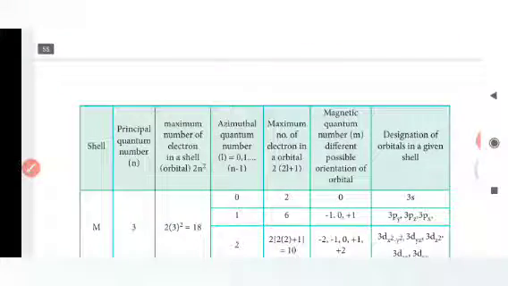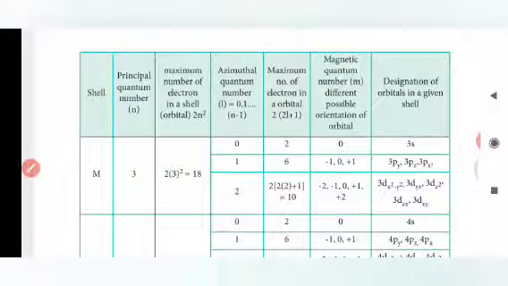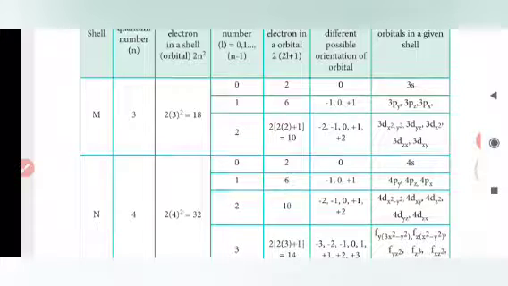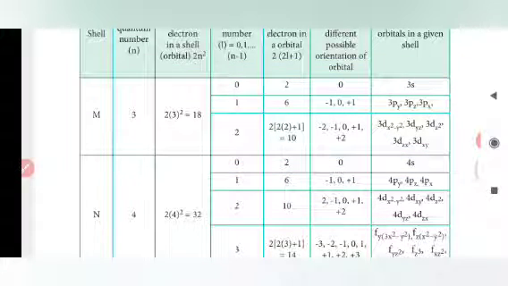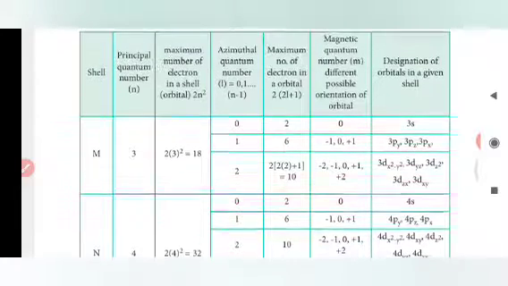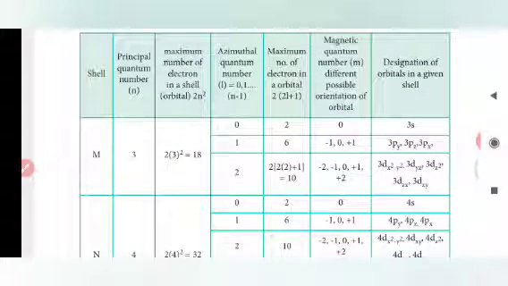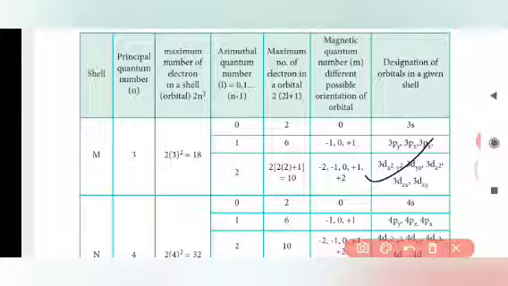The same way for the nth shell, we have to find out the principal quantum number, azimuthal quantum number and designation of orbitals in a given shell by using this table. The question will be like, how many electrons are present for azimuthal quantum number l equal to 1 and principal quantum number 1? The question will be like this.